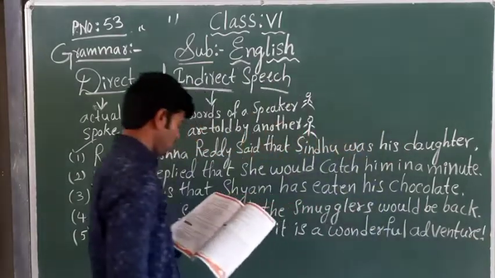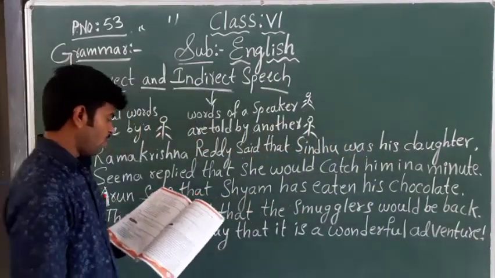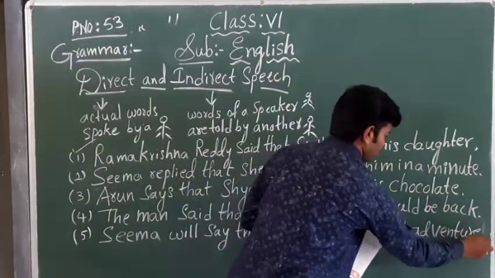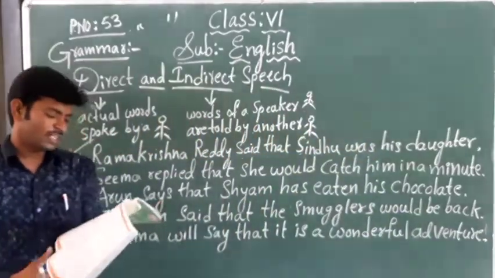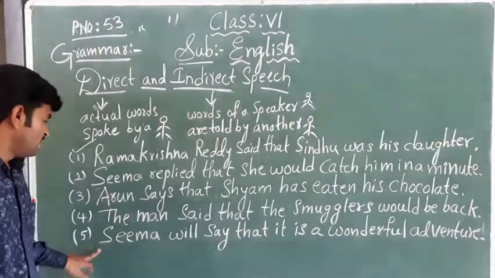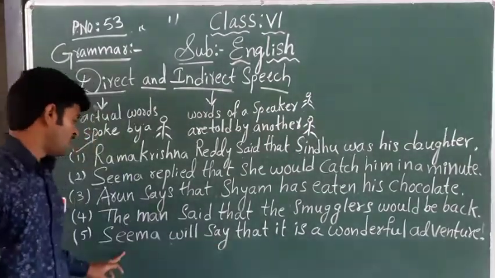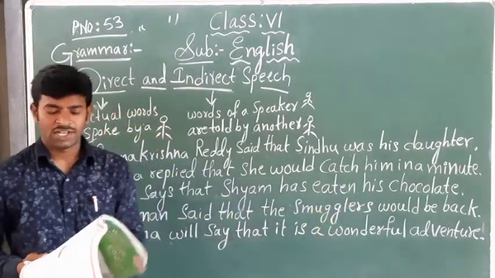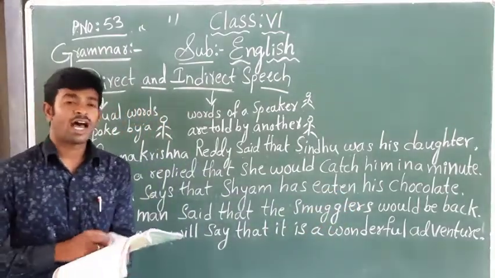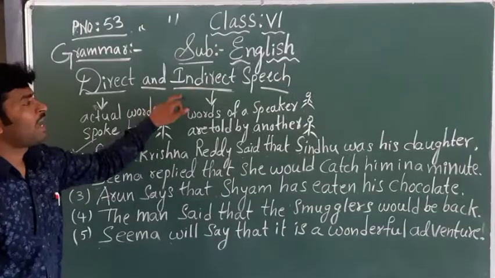No need of keeping the answer exclamatory; full stop you can keep. Answer is just adding "that": Seema will say that it is a wonderful adventure. Got it, children? So this is direct and indirect speech.